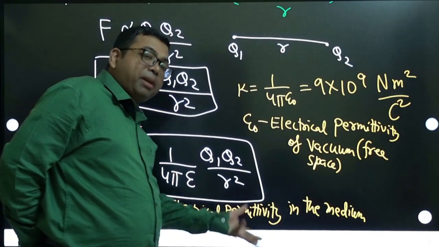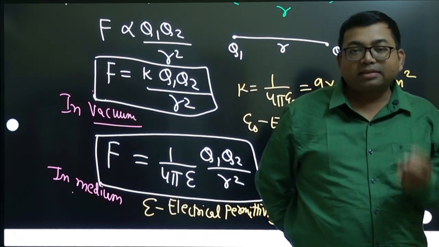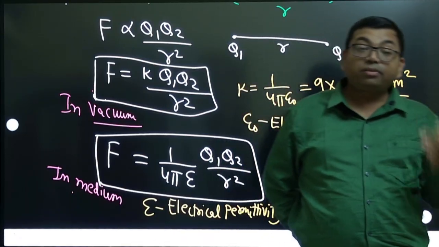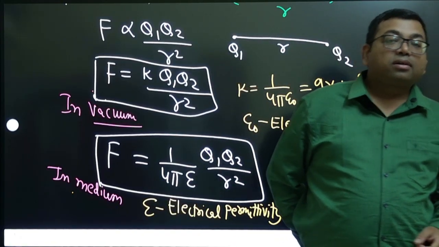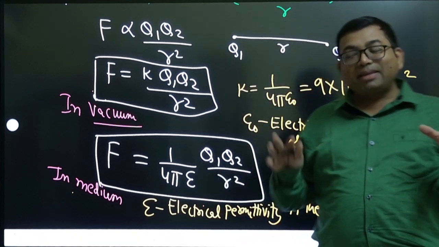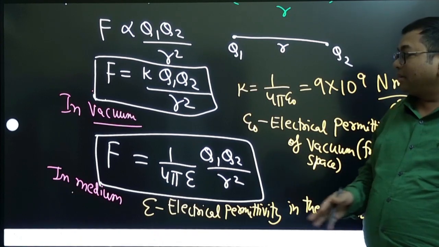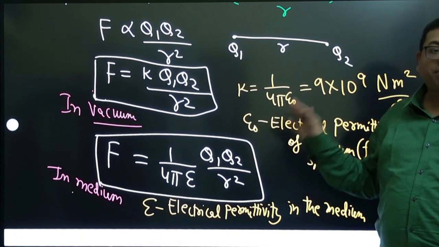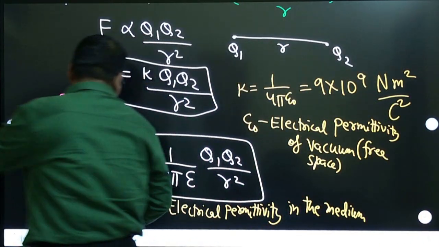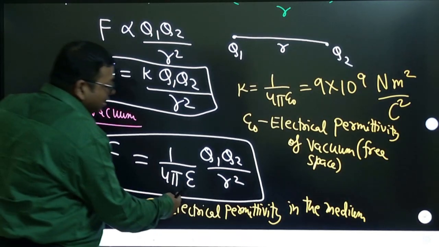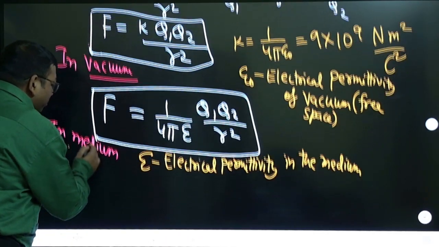What is electrical permittivity? Basically, just like any substance has properties like electrical property, mechanical property, physical property, thermal property, chemical property, similarly this is an electrical property of the medium, and if it is vacuum, it is called epsilon naught. If it is not vacuum, it is simply called epsilon. But this epsilon and epsilon naught can also be related.